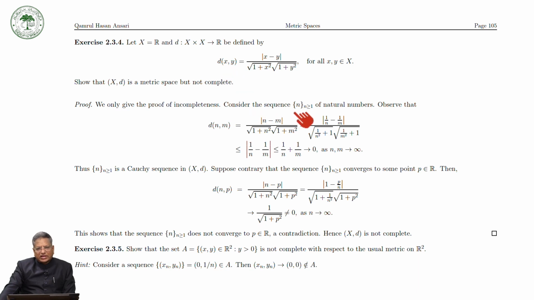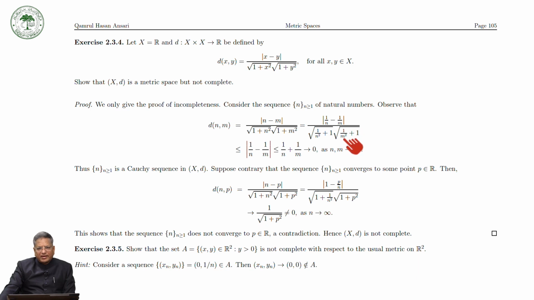So consider the sequence n of natural numbers, and observe that D(n, m) is equal to mod of n minus m divided by square root of 1 plus n square times square root of 1 plus m square. Now divide the numerator and denominator by mn, and then we have this term, which is square root of 1 over n square plus 1, and here 1 over m square plus 1.